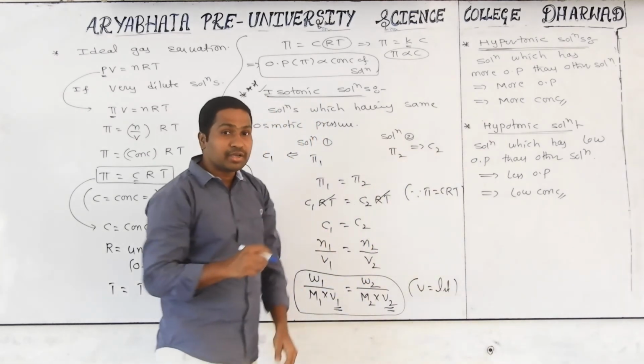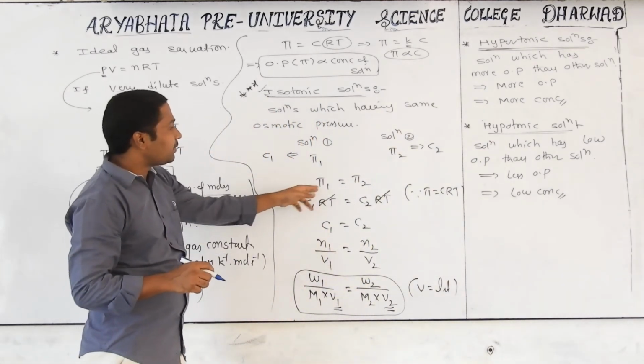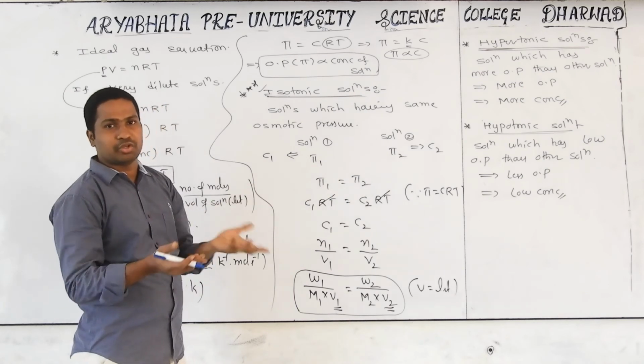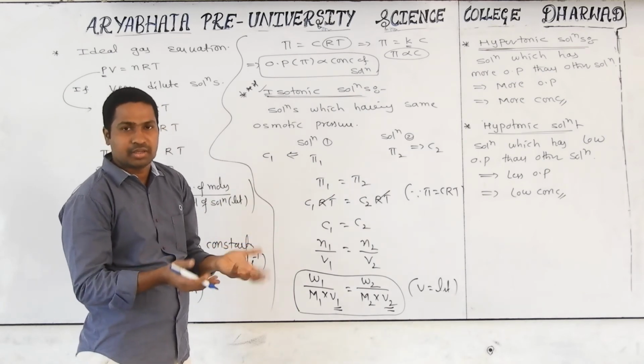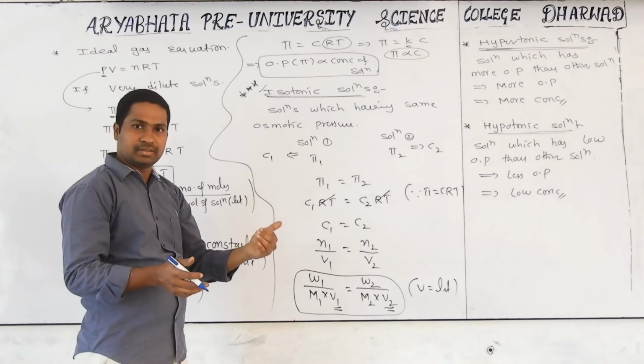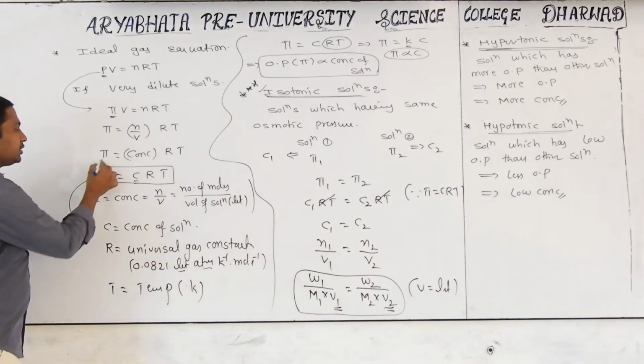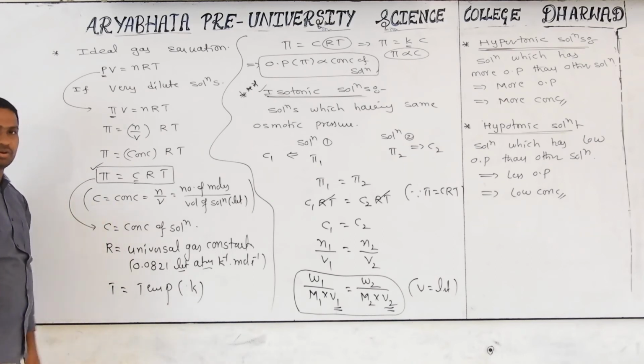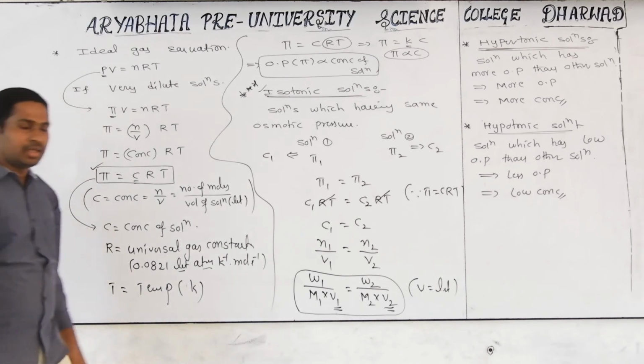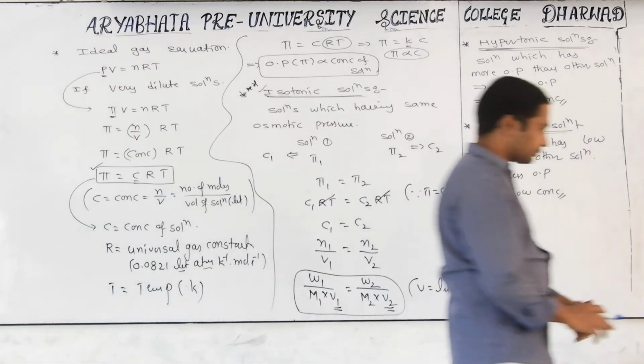What is the meaning of isotonic? Solutions which have the same osmotic pressure. Isotonic, more is hyper, less is hypo. And what is the formula for osmotic pressure? Pi is equal to CRT, where C means concentration, R means the universal gas constant, and T means absolute temperature.